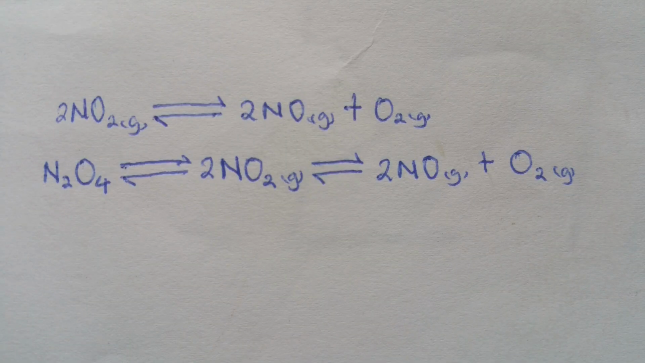Still, this gas has another property: at higher temperatures, above 150 degrees Celsius, the gas decomposes to oxygen and nitrogen monoxide. So the color fades out. The brown color of the gas fades out at temperatures above 150 degrees Celsius, and it will disappear due to the formation of nitrogen monoxide, which is colorless, and oxygen gas, which is also colorless. That's also a property of nitrogen dioxide gas.